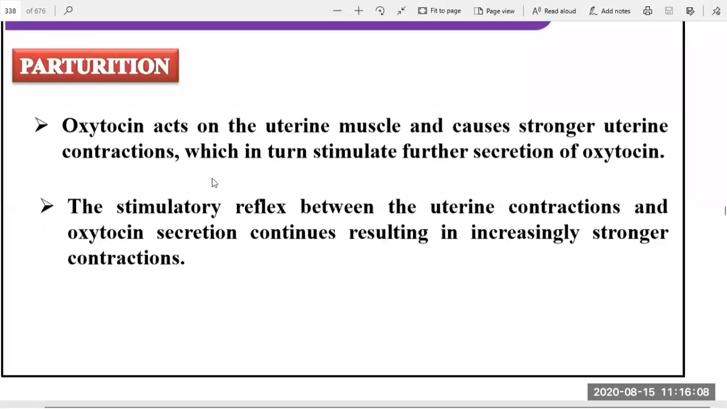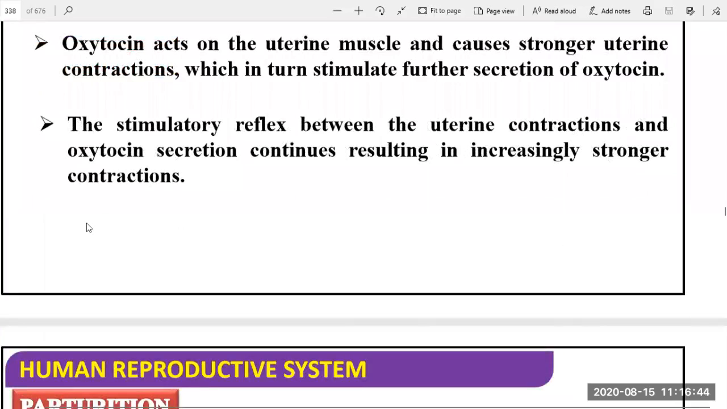Okay, the stimulatory reflex between the uterine contractions and the oxytocin secretion continues, resulting in increasingly stronger contractions. So continuous stimulation is there. Because of the stimulation, there is a reflex action between the uterine contractions and the oxytocin. So simultaneously oxytocin is synthesized and present, and then contraction of the uterus is also done. So these are the two processes, interdependent. Okay.